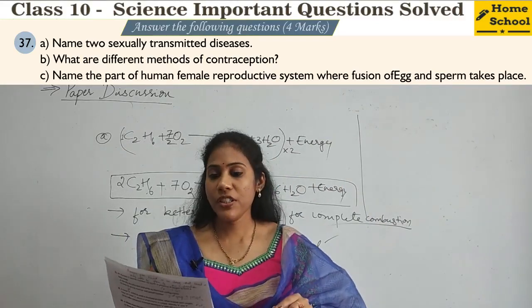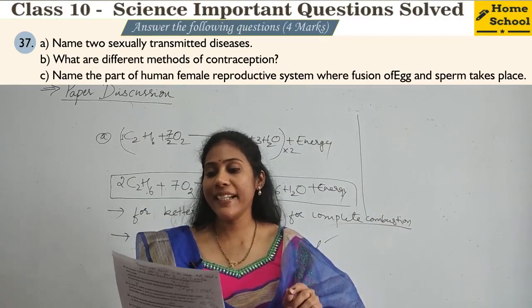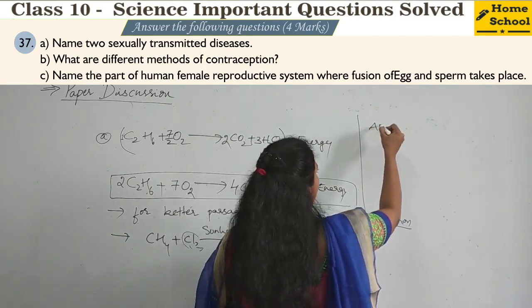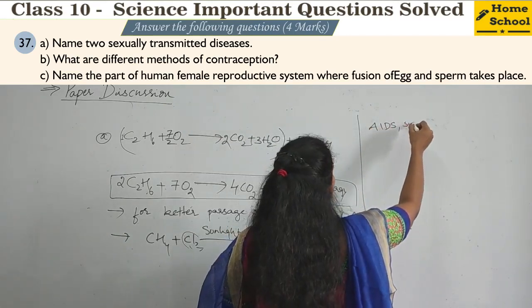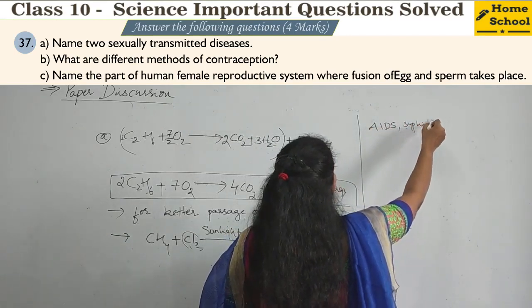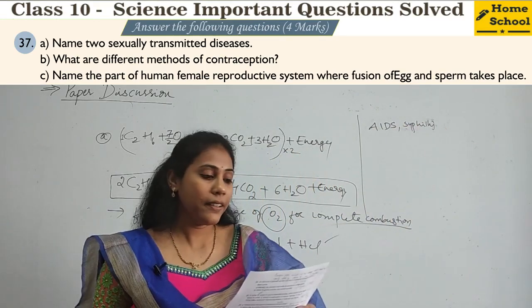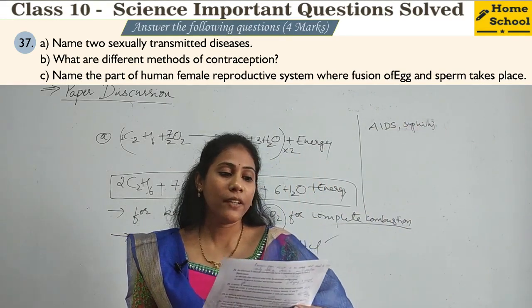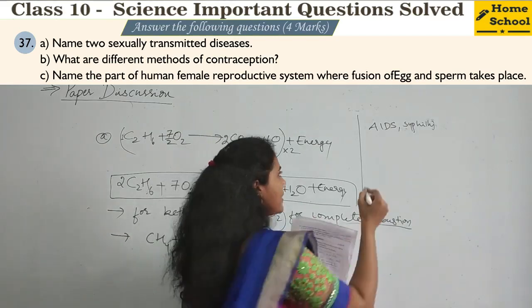First sub question. Name 2 sexually transmitted diseases. So you can mention AIDS, syphilis, right? And even gonorrhea you can mention, right? Question number B, what are the different methods of contraception?